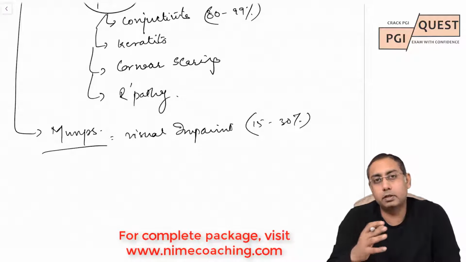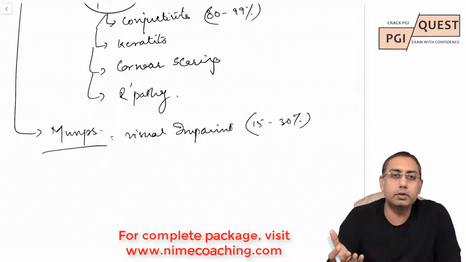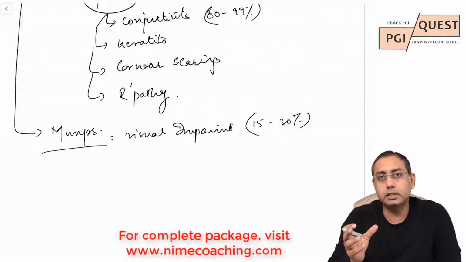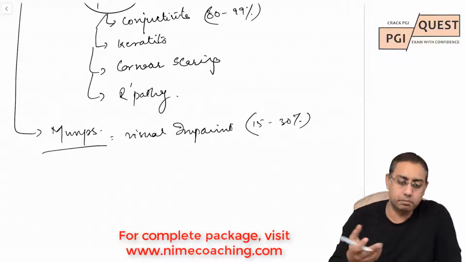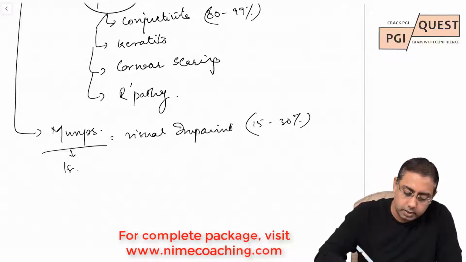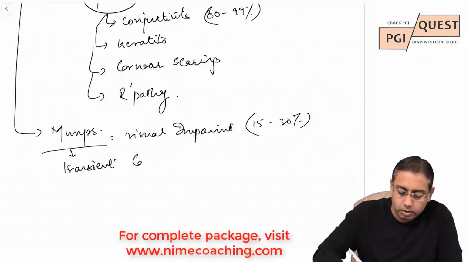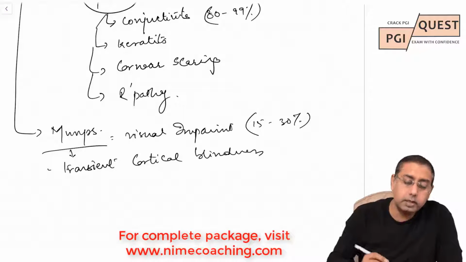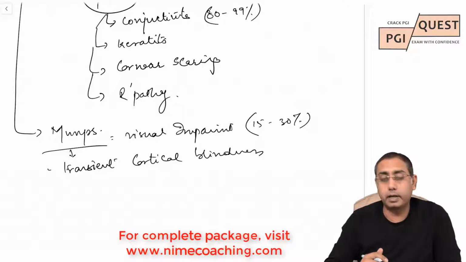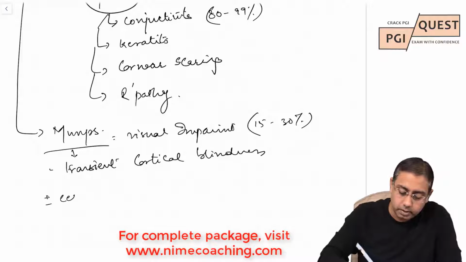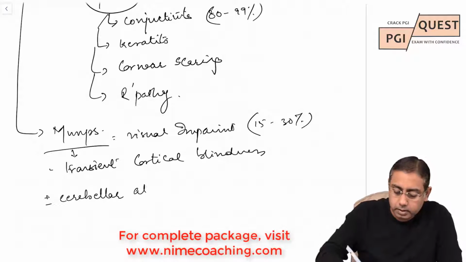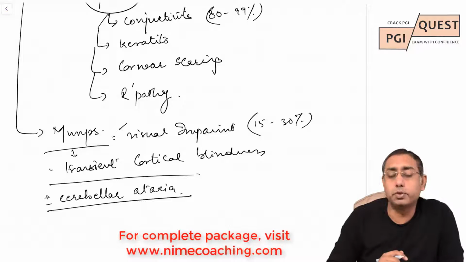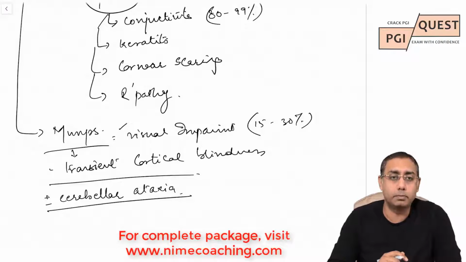So roughly 1/10 to 1/3 of patients do get visual impairment, in the form of transient cortical blindness, and there could be neurological involvement with cerebellar ataxia as well. So plus minus cerebellar ataxia. It is not very often, but literature says visual impairment is there with mumps.